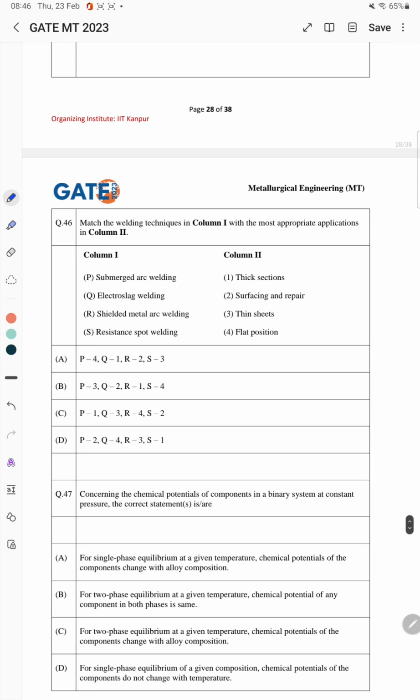Next problem is again matching problem, in which we have to match these welding techniques with the appropriate application. So for this, the submerged arc welding is for the flat position, electroslag welding is for the thick section, and shielded metal arc welding is for the surfacing and repair, and resistance spot welding is for the thin sheet. So the correct answer is A.